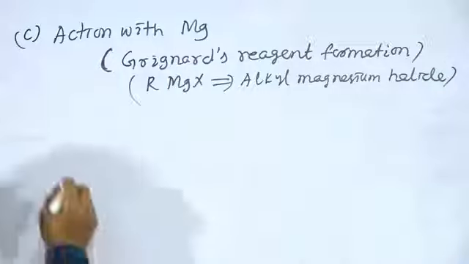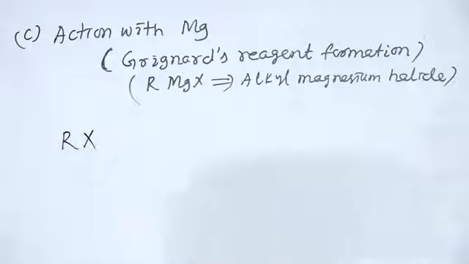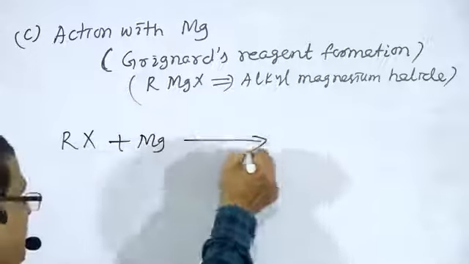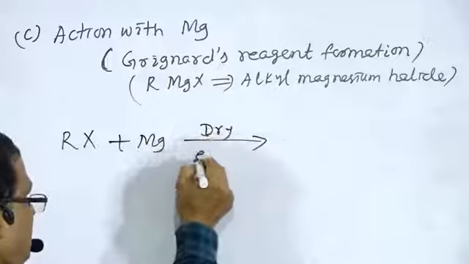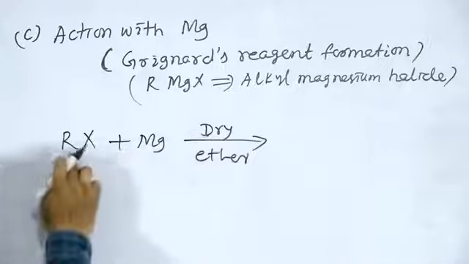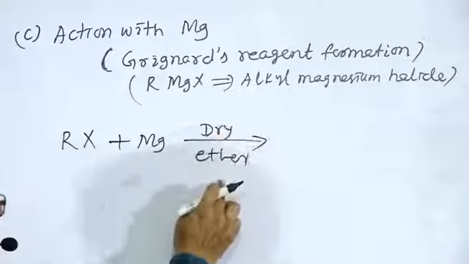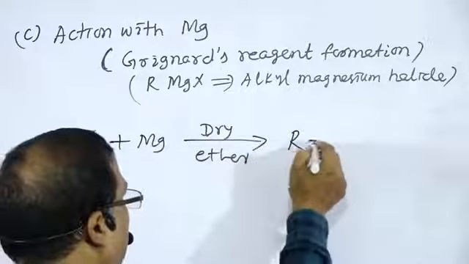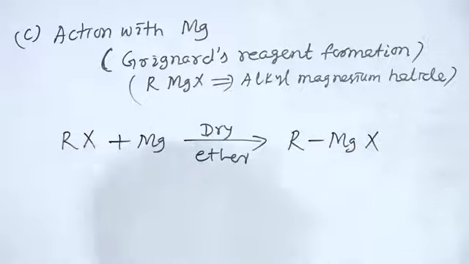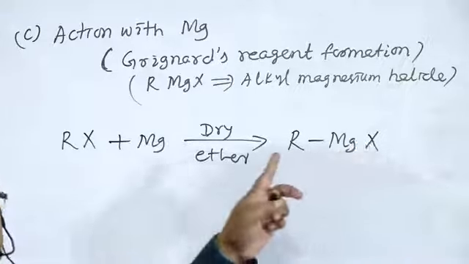For example, alkyl halide RX reacts with magnesium in the presence of dry ether. There is the formation of RMgX, that is alkyl magnesium halide, which is otherwise known as Grignard's reagent.